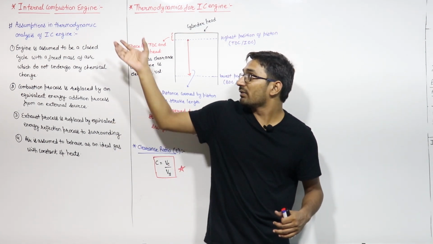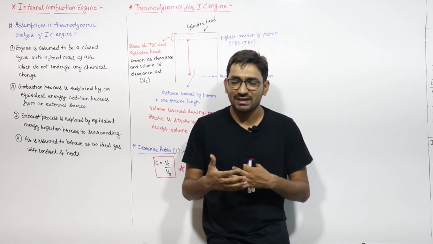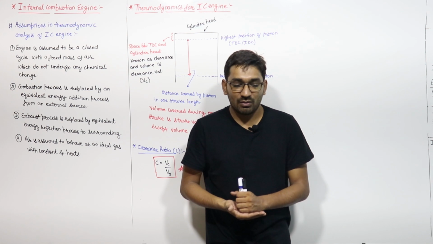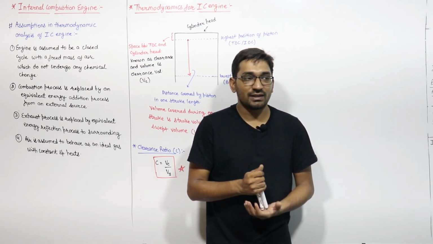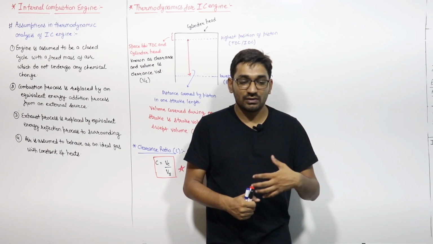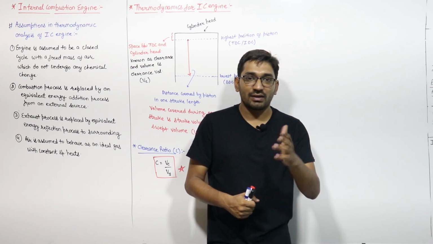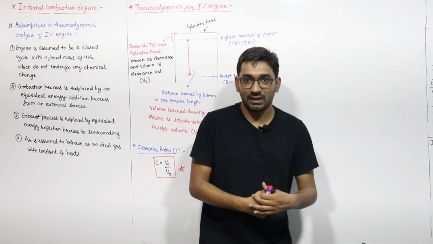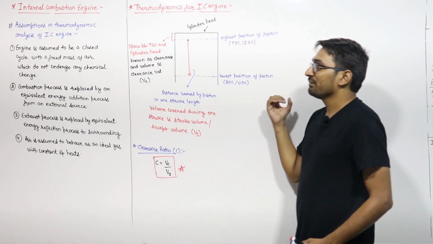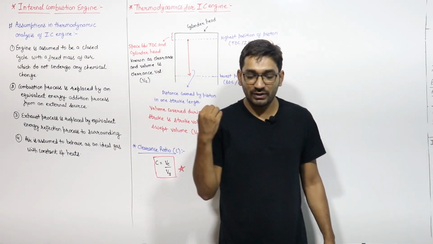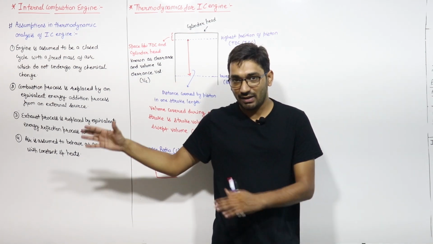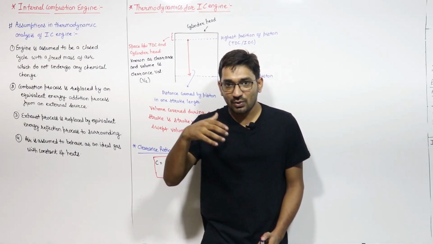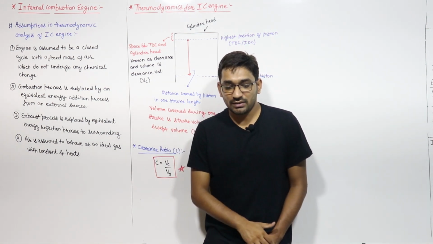So the theory part of this IC engine, some theory is there. What is the basic difference between internal combustion engine and external combustion engine? What are the various classifications of the IC engine, like 2-stroke engine, 4-stroke engine, and SI engine, that is spark ignition engine, and compression ignition engine? All this theory we will cover separately, but in these videos we are covering the numerical part, the cycle part, from where the questions will come. We are only covering this as of now, but we'll upload videos on the theoretical part also, just to have a basic understanding of the subject, right?